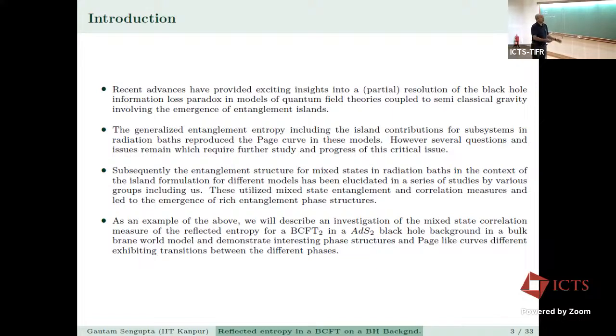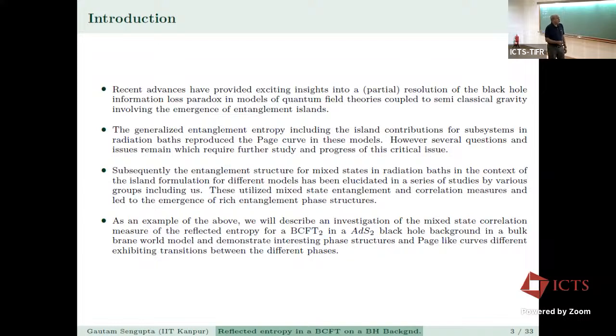Subsequently, in a slightly different direction, the entanglement structure for mixed states in radiation baths in the context of the island formulation for different models has been elucidated in a series of studies by various groups, including us. So these utilized mixed state entanglement and correlation measures and led to the emergence of a rich entanglement phase structure, which is more nuanced than the standard entanglement entropy phase structures.